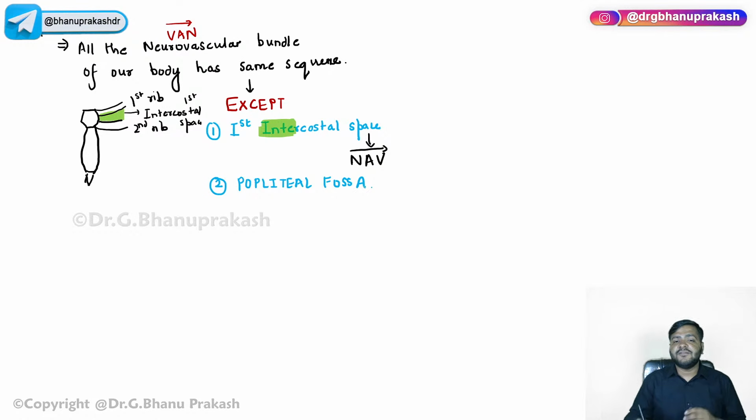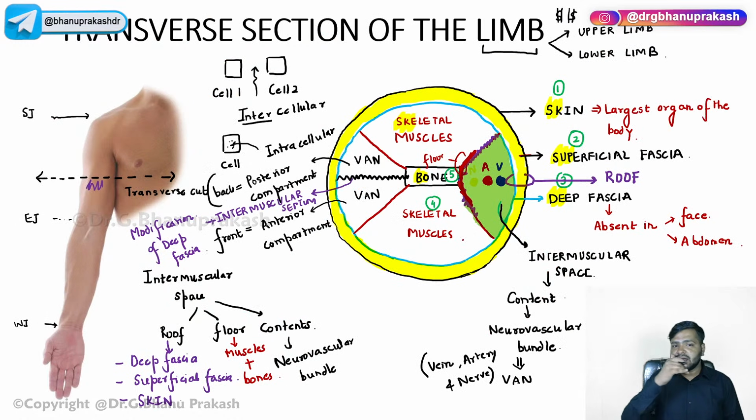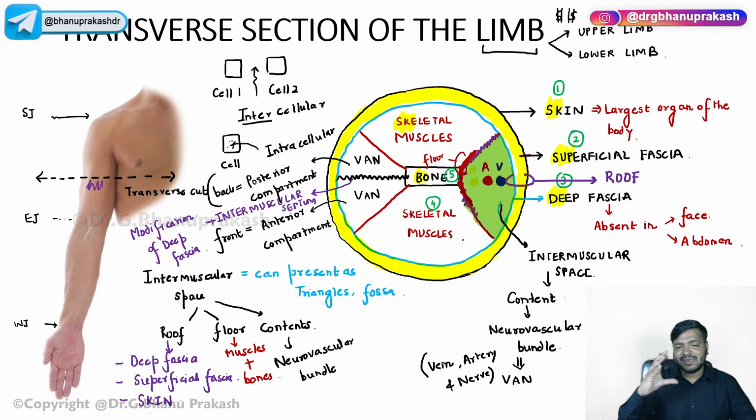Now, when I say popliteal fossa, what is meant by the term fossa? Remember guys, this intermuscular space can present as triangles in our body, or it can also present as fossas in our body. We have different fossas in our body: cubital fossa, popliteal fossa. And the different triangles, femoral triangle, neck triangles. This space can be fossa. फोसा का मतलब ही क्या होता है? Space. ठीक है?